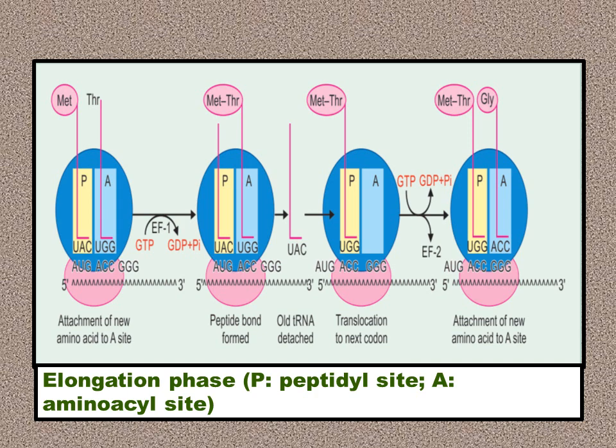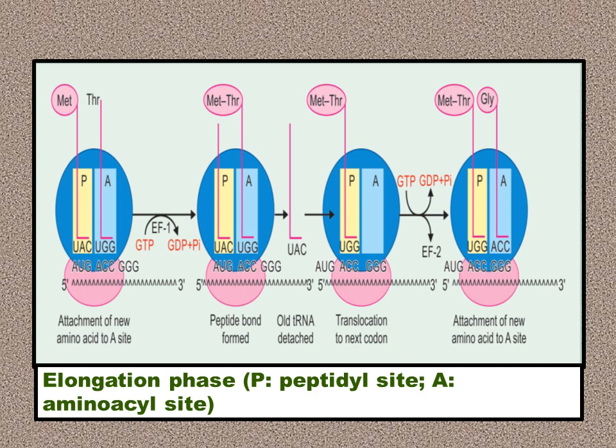Methionine is the amino terminal, and its carboxyl terminal forms a peptide linkage with the threonine. So a CONH linkage is formed. So the peptide bond is formed at the acceptor site. Now the next amino acid has to enter depending upon the codon on the mRNA. But before that, the empty tRNA at the P site has to exit. So how will that exit? It occurs by the process of translocation.